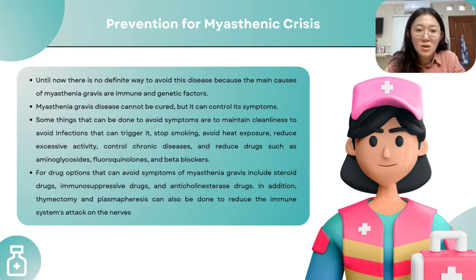In addition, the annual flu vaccine can also help because myasthenia gravis can occur due to infection triggers. Drug options that can avoid symptoms of myasthenia gravis include steroid drugs, immunosuppressive drugs, and anticholinesterase drugs. In addition, thymectomy and plasmapheresis can also be done to reduce the immune system's attack on the nerves.